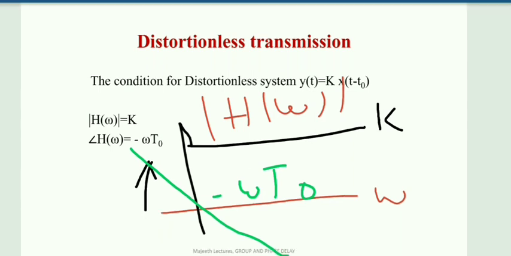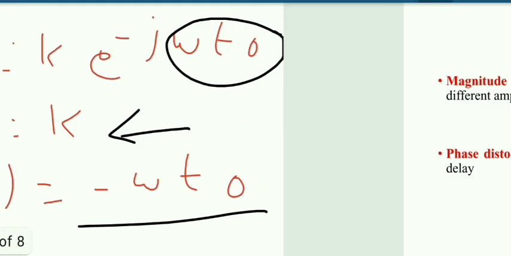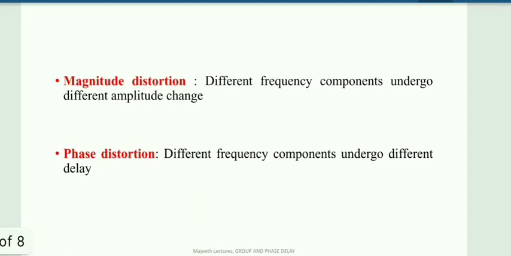This you must know. Now we come to the important definitions: magnitude distortion and phase distortion. We know that whenever we transmit a signal, the components travel in different paths and different modes. As per the Fourier theory, every signal is comprised of an infinite number of frequency components.